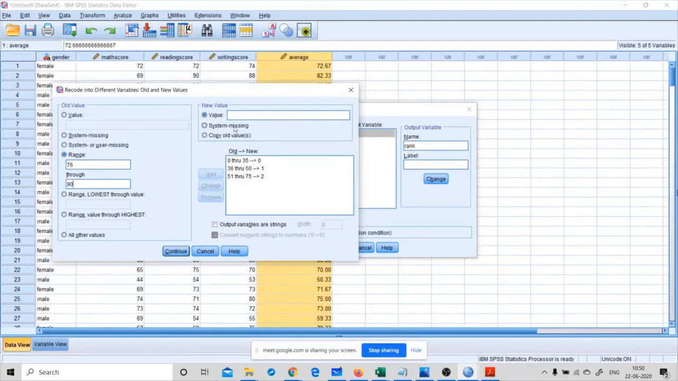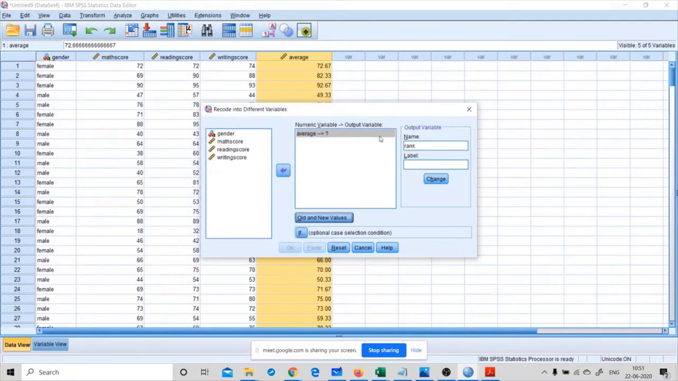100, I can give them 3. Add. Then all other cases I can give them as 4. So rather than these values, the other values should be replaced as 4. Add. Okay, else 4. Now click on this continue. Label, we want to change this label as